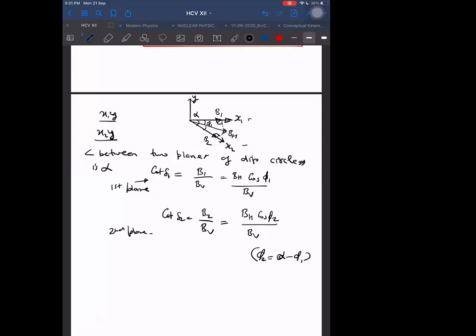I will give you one simple way. After that you do yourself. Can you determine B1 by using cot delta 1 which we have found, and in terms of BV? I think we can write B1 in terms of BV, and that will be BV into cot delta 1.